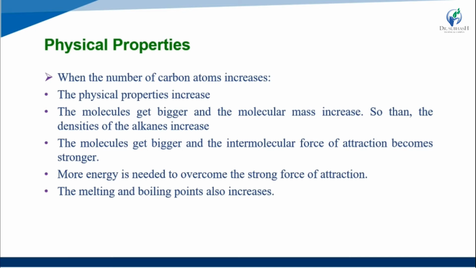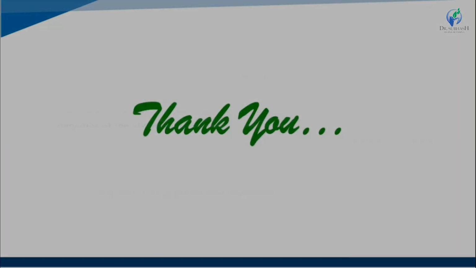Then more energy is needed to overcome the strong force of attraction, so the melting point and boiling point also increase. This is a comment type topic, so it is compulsory to remember that. Okay, so thank you to all.